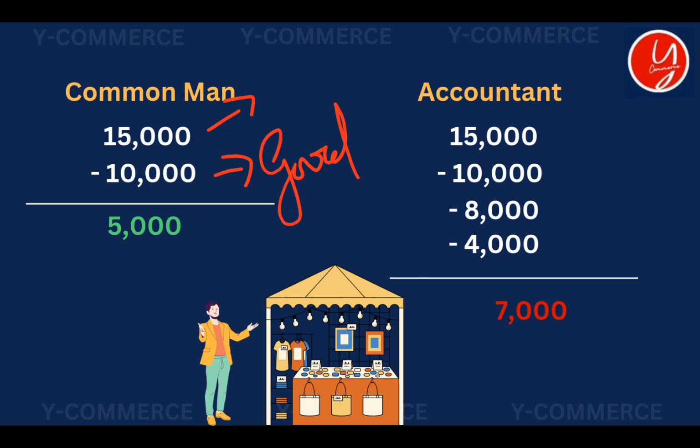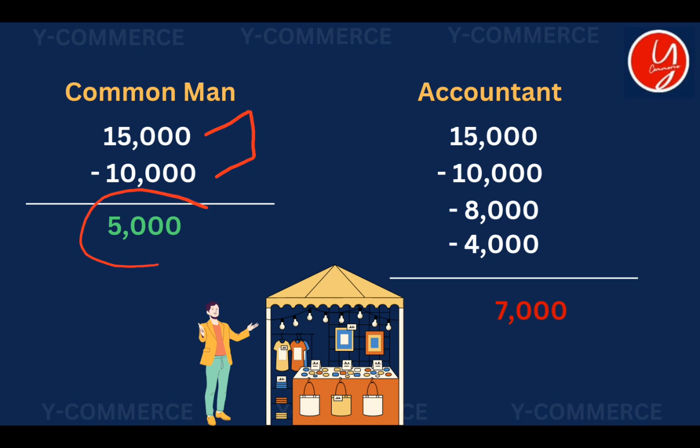Now the businessman is happy. Why? When he subtracted the amount he spent to buy those goods from the selling price, he got a calculation that he made a profit of 5,000 rupees. I think the concept is clear for you. He bought something for 10,000 rupees and sold it for 50,000, and when he took the difference, he found a profit of 5,000 rupees. Then the businessman was happy.